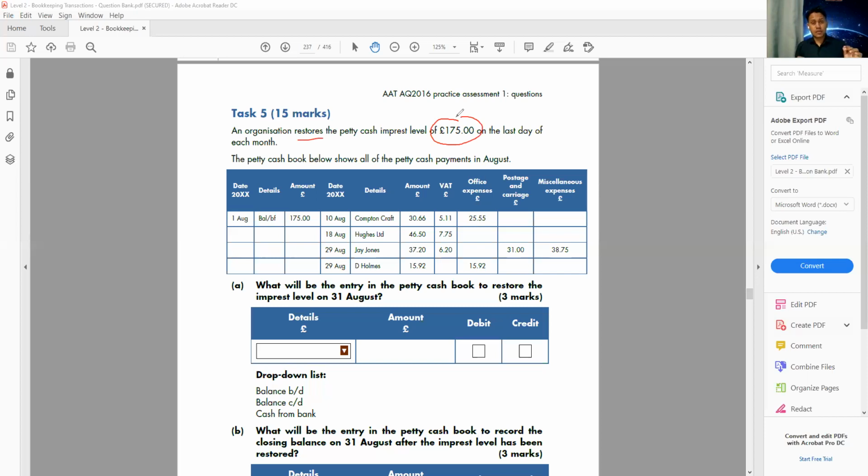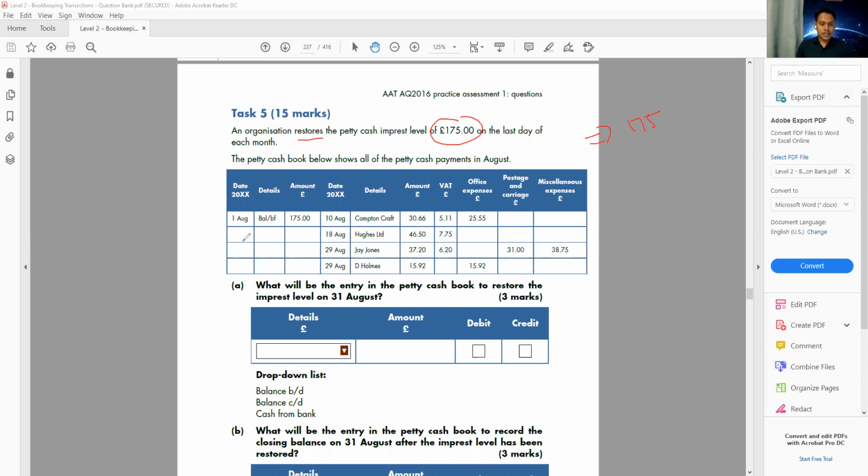So basically, they want to keep this money in the box so that the next month starts with 175. This is the company policy. At the beginning of the month, they always want to keep 175. They keep using from there until it is finished or comes down. Then when the month ends, they go to the bank, withdraw some money and make it 175 again.